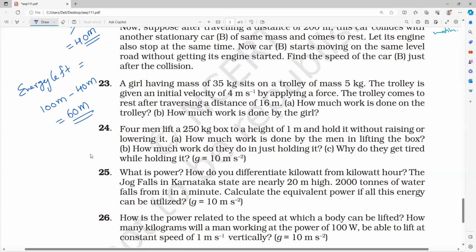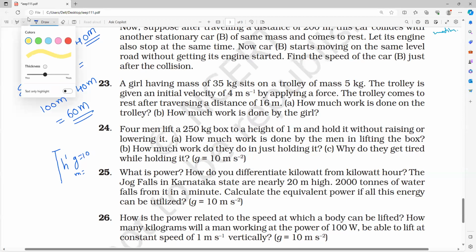Now let us take that once it is bouncing back, it definitely won't bounce back to the same height. So that height I am assuming as H dash. Any problem for anybody? Are you clear? It will be bouncing back to some H dash. We all know G value is 10, and M remains constant. So the total energy by that time is equal to M into G into H dash.